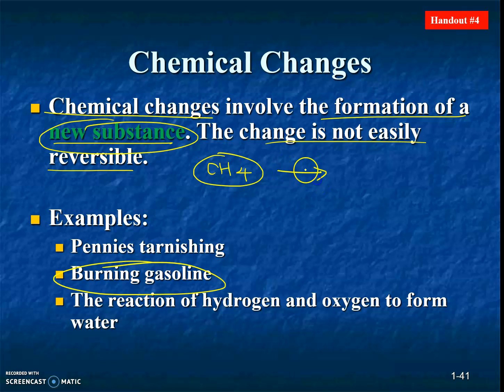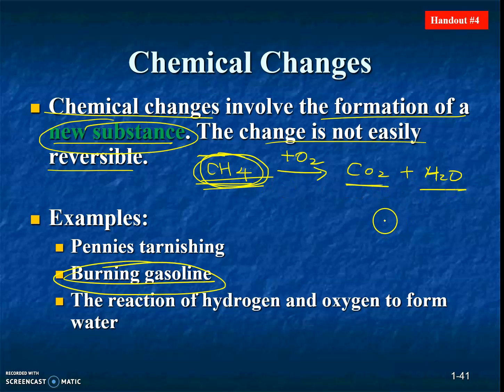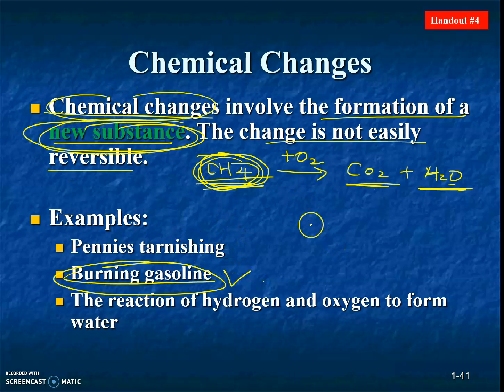If we burn it, it reacts with oxygen and produces CO2 and water. Before you burn it, the chemical composition is CH4. After you burn it, it's CO2 and H2O. They are different. We have new substances, CO2 and H2O. They are not CH4 anymore. So this is a chemical change.